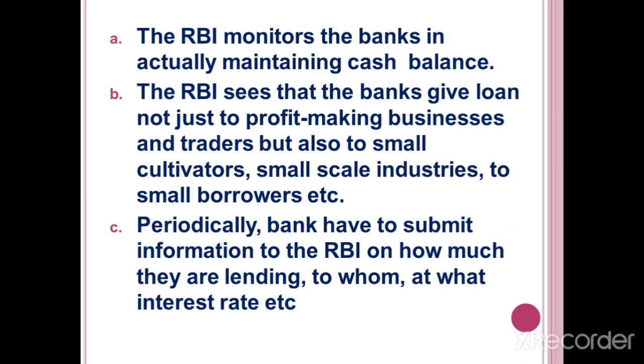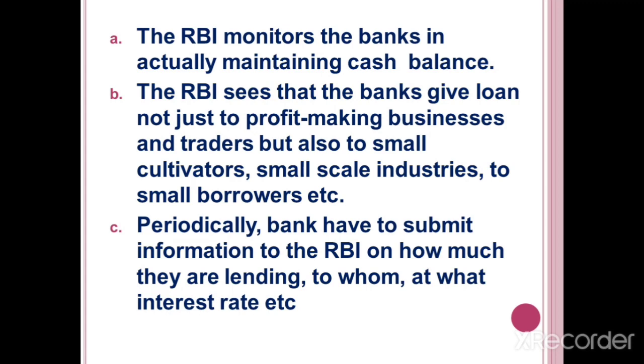How much they are lending, how much money they are giving as loans, and to whom: only profit-making businesses or small-scale industries. Clear, children? And how much interest rate they are collecting from the borrower. That information each bank has to submit to the RBI.